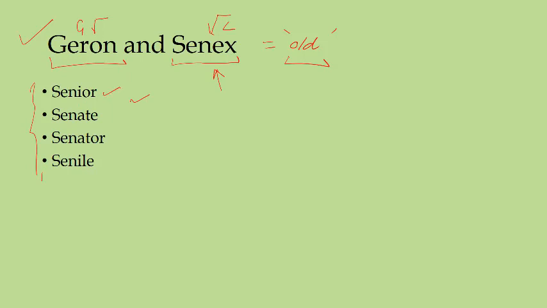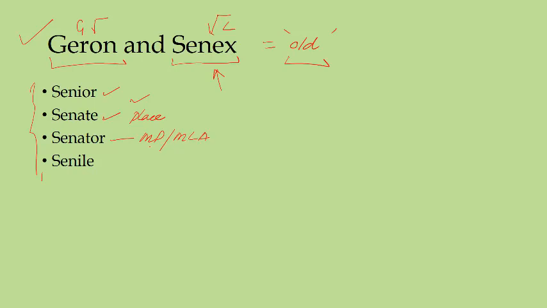Senior, in normal English language also, is somebody who is old, and it comes from the same root, senex. Then senate. The way we have MPs or MLAs, many other countries, even ancient countries, used to have, and some modern countries like the US still have, a Senate. Senate is a place, and senator is the person who sits in the Senate. So a senator could be simply something like an MP or MLA.